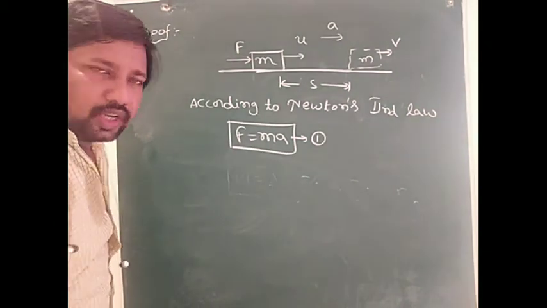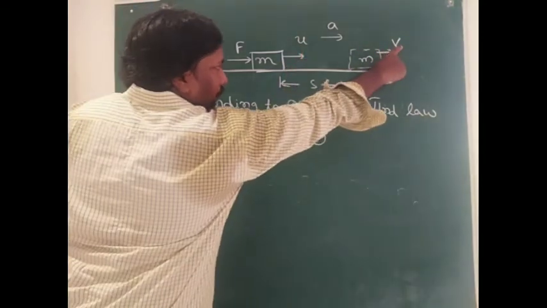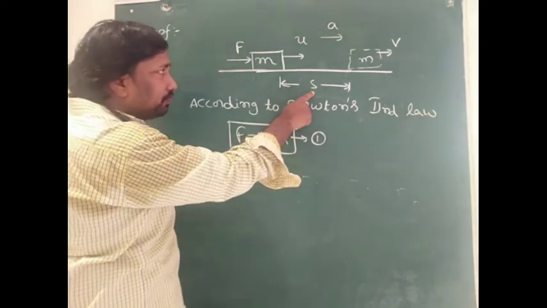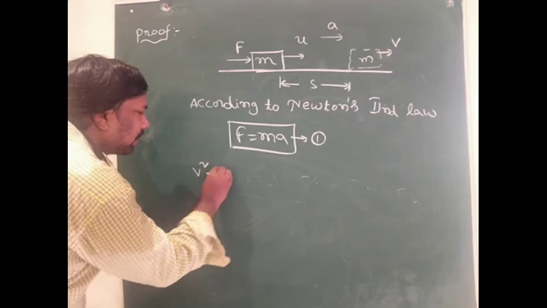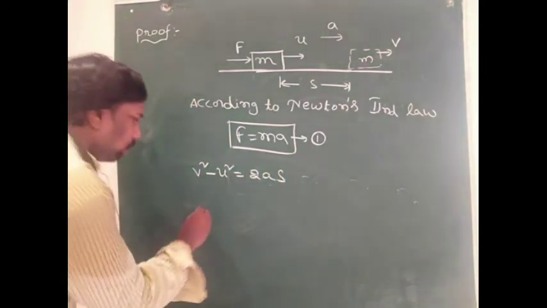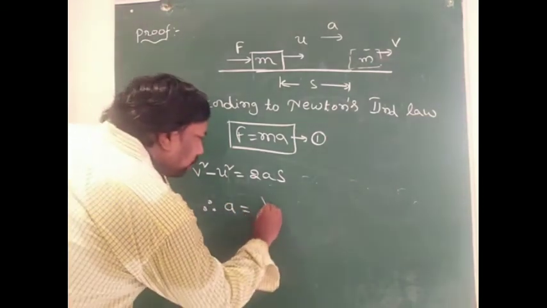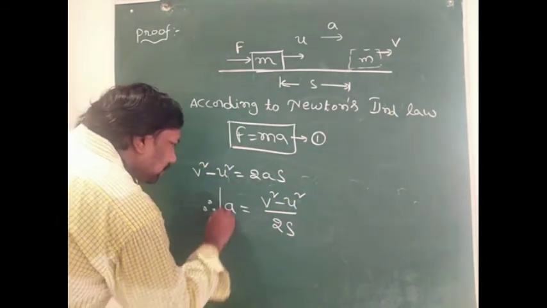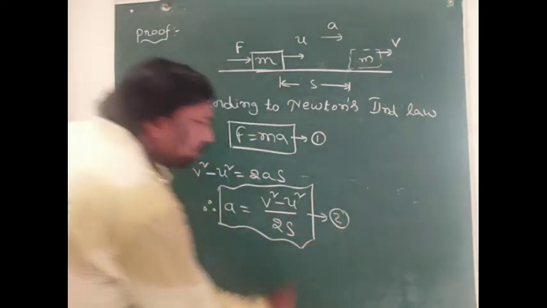When a body has initial velocity u, final velocity v, displacement s and acceleration a, using the equation v square minus u square equal to 2as, we can find the acceleration a equal to v square minus u square by 2s. So this is equation number 2.